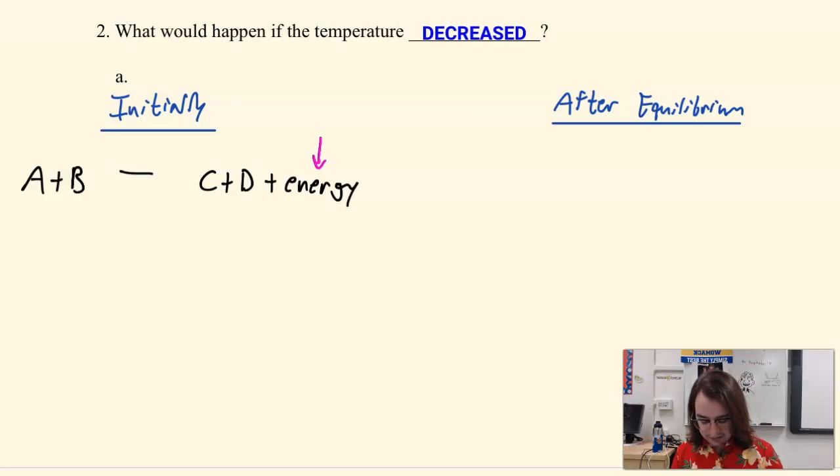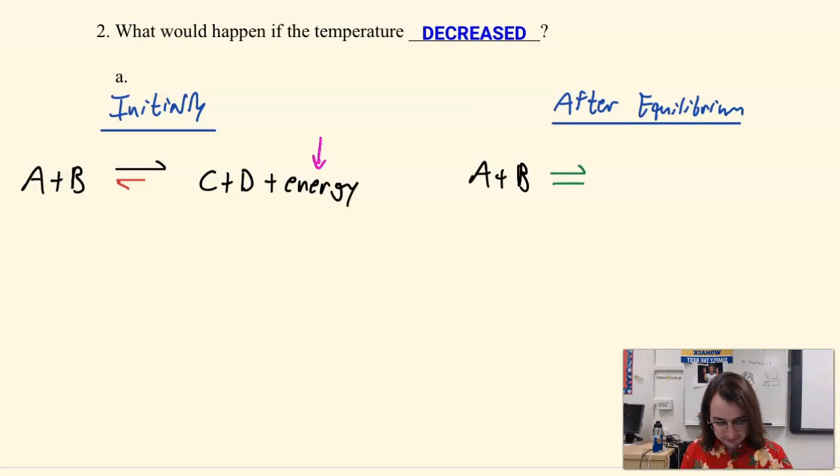My forward reaction is going to slow down because a decrease in temperature is a decrease in temperature, but also my reverse reaction is going to decrease. And after I reestablish equilibrium, I have A plus B, I'm going to have a new equilibrium that's going to be a little smaller than it was before because now I have a lower temperature, C plus D.